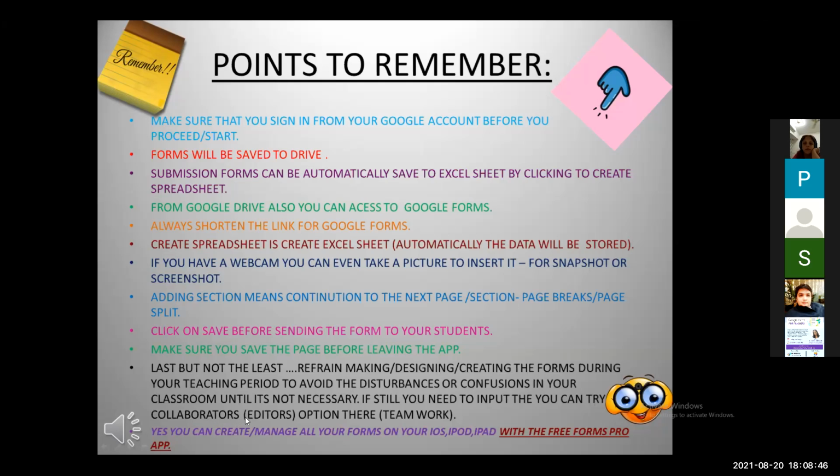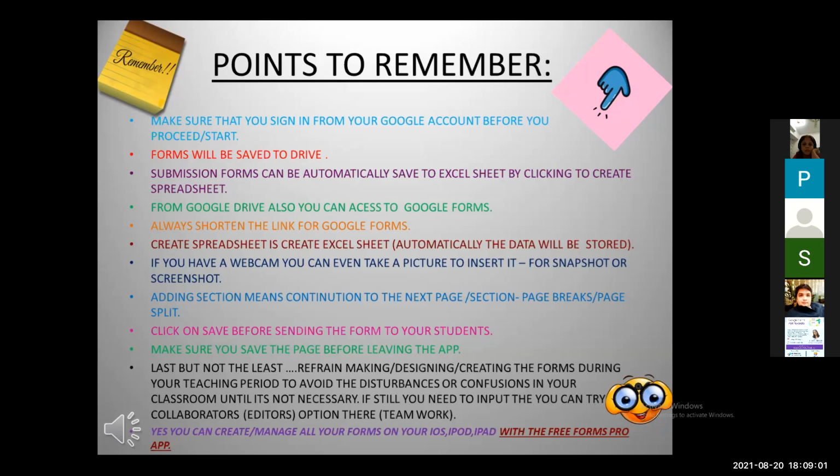The option you will get. Okay, I'll show you this. It's like teamwork. Like you saw the option there, add collaborators. You will just click on that and you can make others an editor.